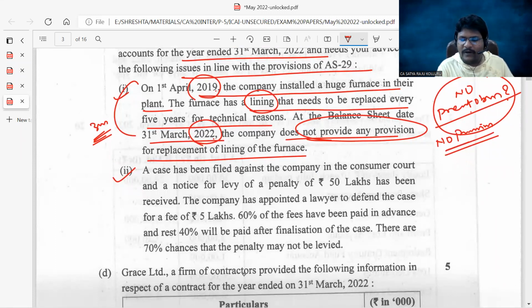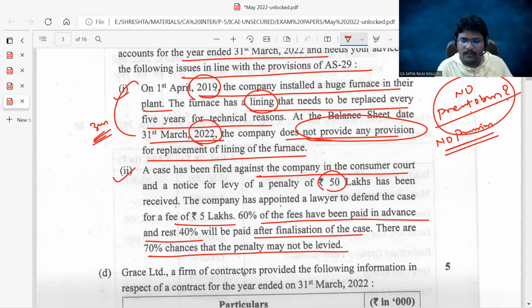A case has been filed against the company in the consumer court and a notice for levy of the penalty of 50 lakhs has been received. The company has appointed a lawyer to defend the case for a fee of 5 lakhs. 60% of the fee has been paid in advance and the rest of 40% will be paid after finalization of the case. There are 70% chances that the penalty may not be levied. First, you can think about the penalty. After that, you can think about the fee.